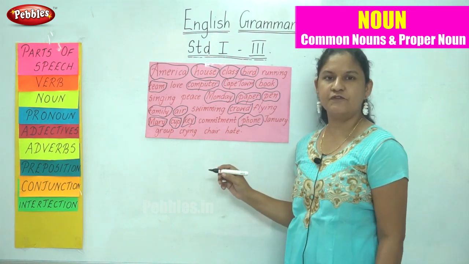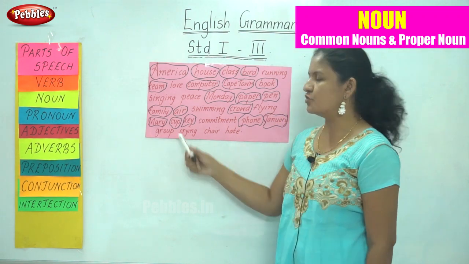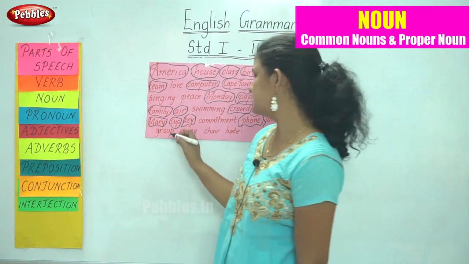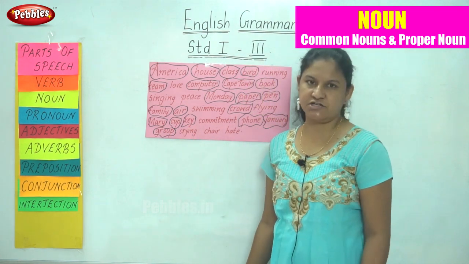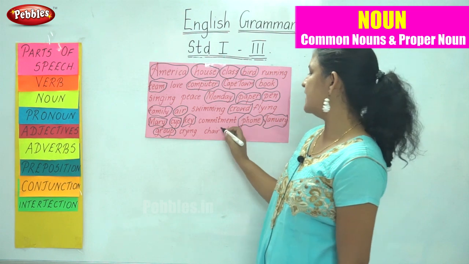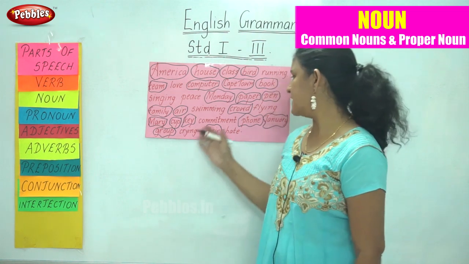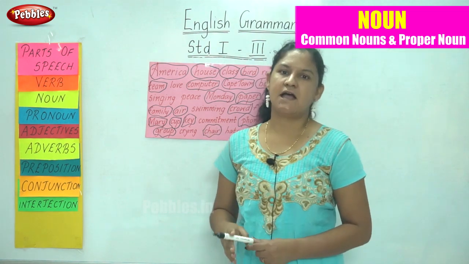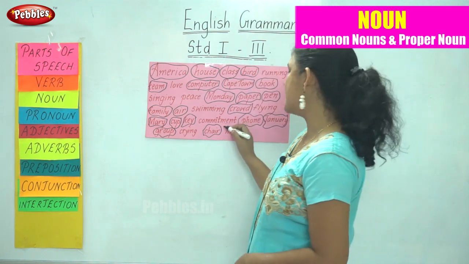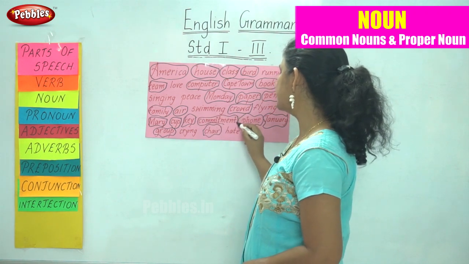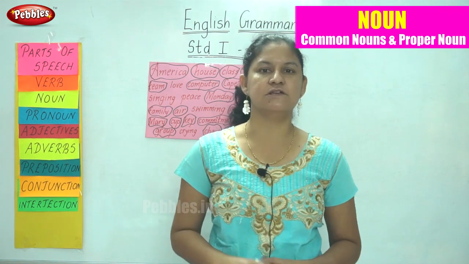January is the name of a month in the year. Group again comes under collective nouns. Crying is an action being done. Chair is the name of a thing that we use to sit on. Hate and commitment come under abstract nouns that we will be learning in our later classes. So I mark the words also, commitment and hate also, because it comes under a type of noun called abstract nouns.